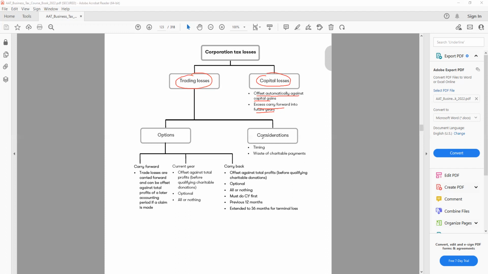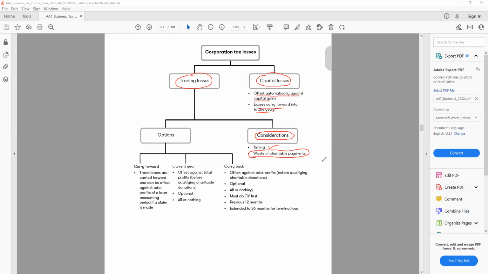The next one, we have a consideration, same thing. What we need to consider before I choose any option: I'll consider the timing and waste of charitable payment. Now, before we said we can lose the personal allowance for the individual and for the partnership, but for corporation tax, there is no personal allowance available for the business.